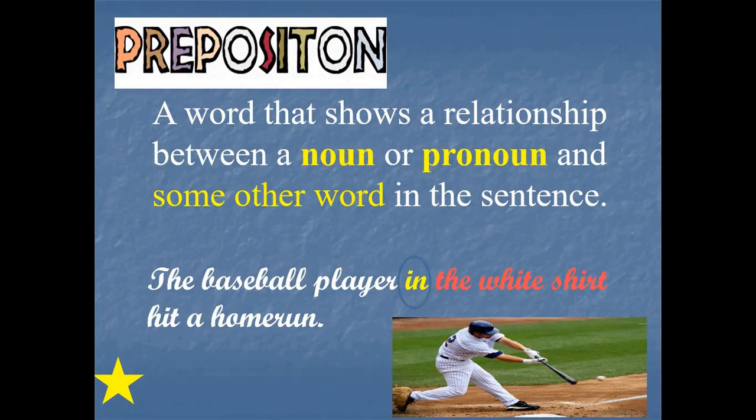Now see, in is the word which is showing the relation of shirt with whom? With a player. So what is it? This is a word that shows a relation between a noun or pronoun. And if we focus, player and shirt both are nouns, right? And some other words in the sentence. So what is it doing? In is showing the relation of one noun to another noun within a sentence.